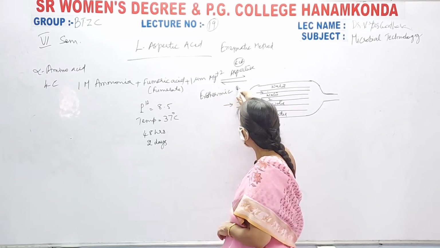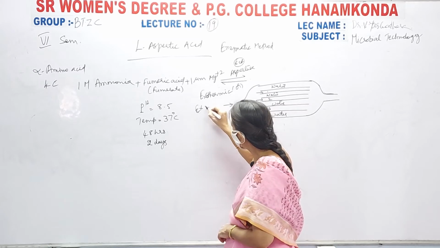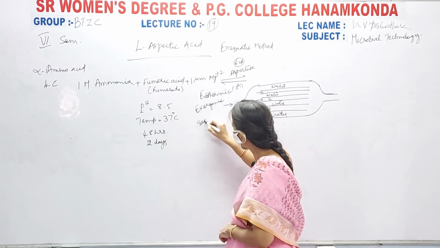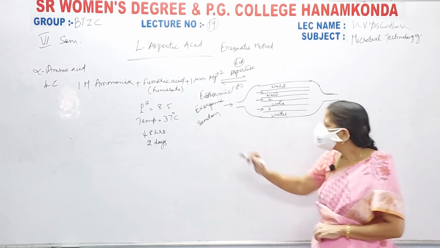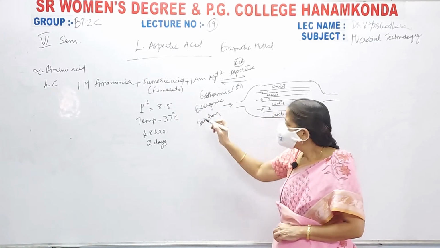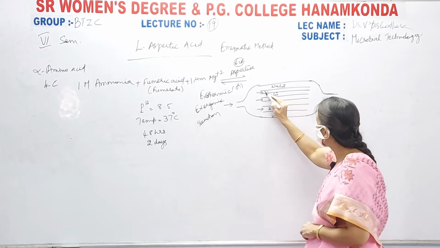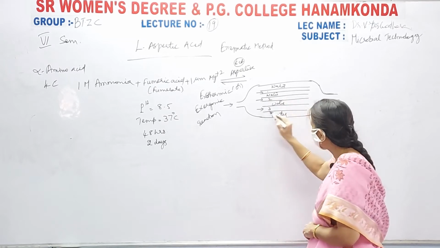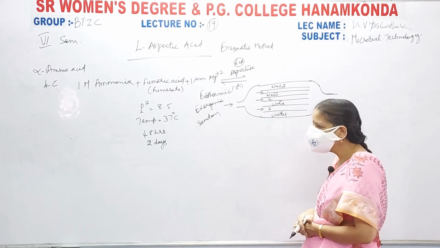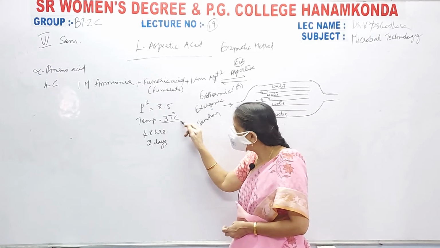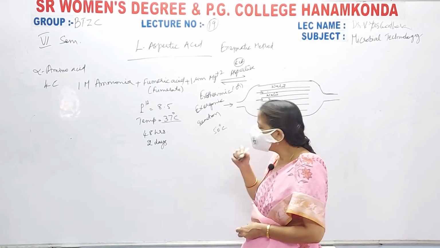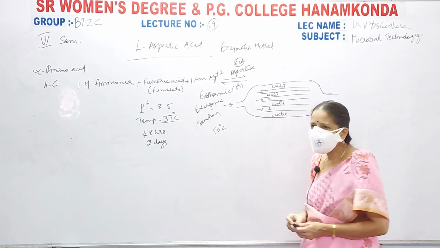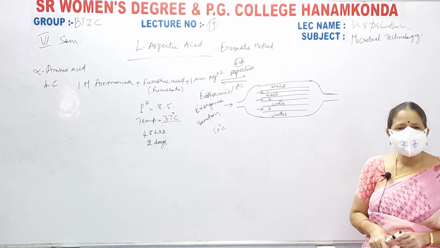or you can call it an exergonic reaction. What is an exergonic reaction? That means it releases heat out. So when it is releasing heat in the tubes, the temperature will change from 37 and reach 50 degrees. When it is reaching 50 degrees, at such higher temperatures the enzymes get denatured.